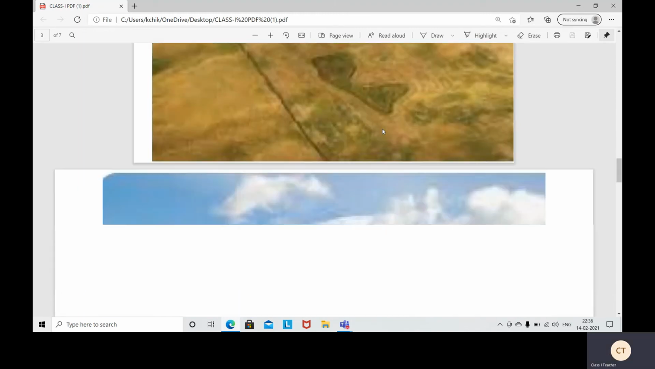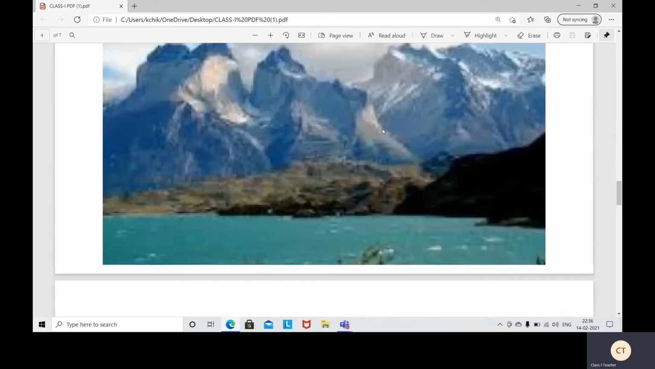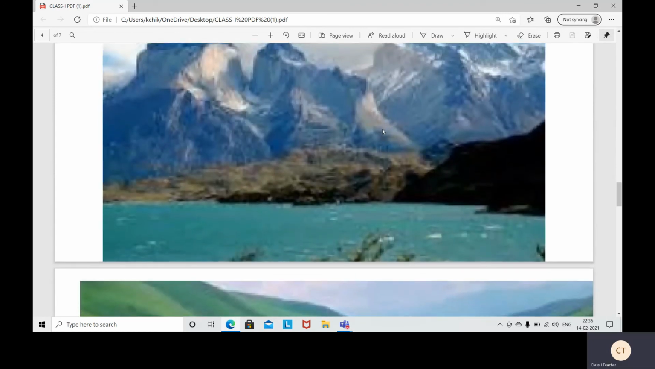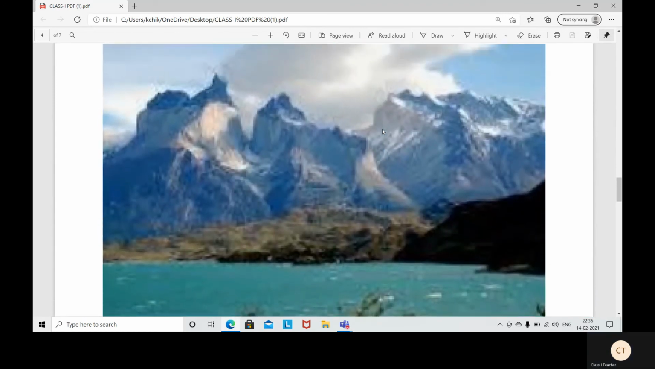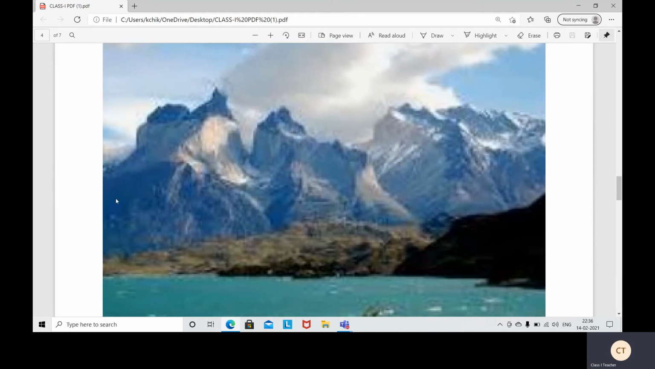Next one is, what is this? Yes, this is mountain. All these are mountains. So you see here. All these are mountains. This is another landform. Raised or highlands. See here. Height, see, they are highlands. Raised or highlands are called mountains or hills. See here, children. Many mountains and hills we can see here.